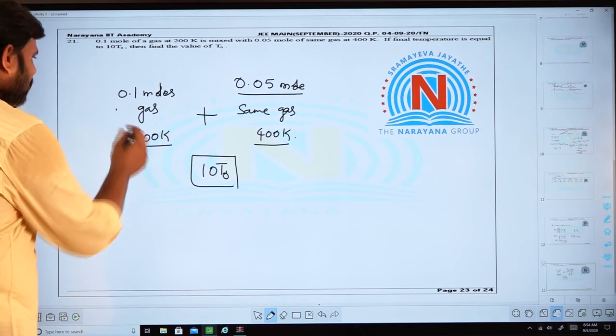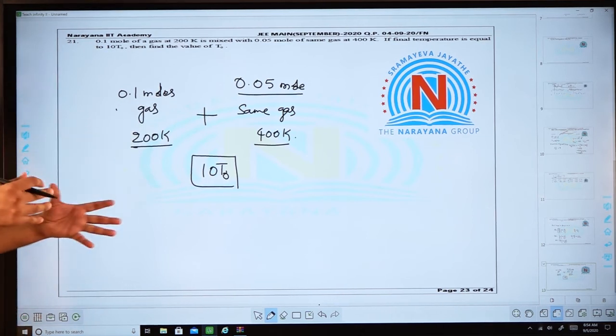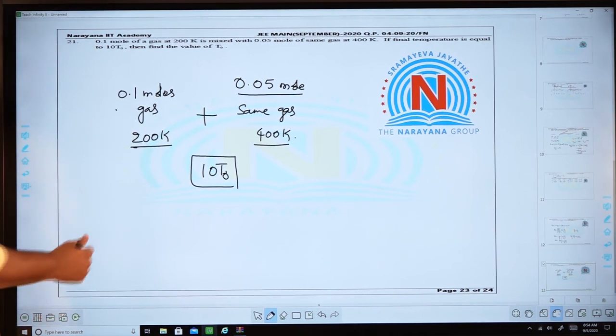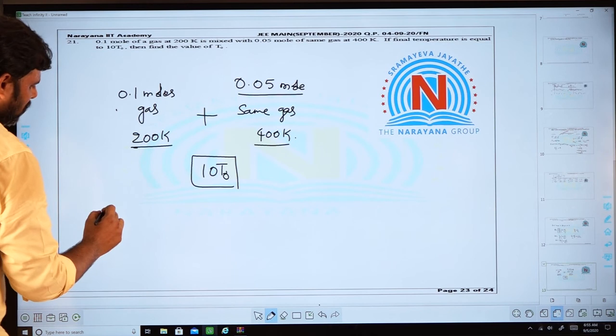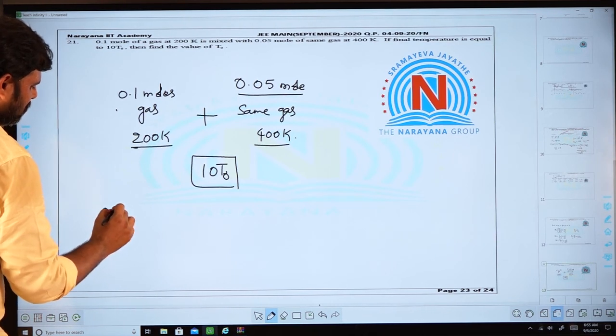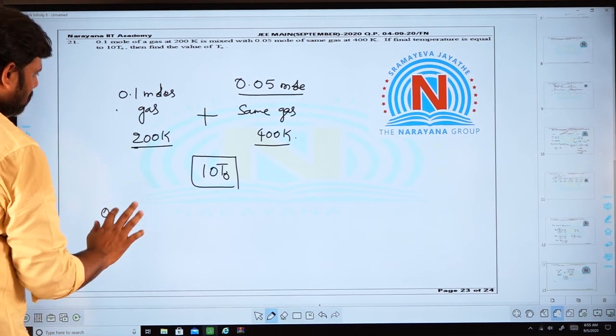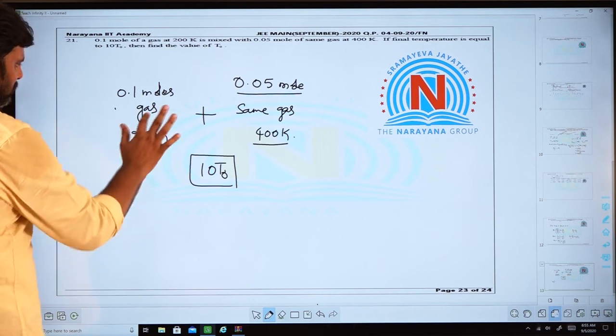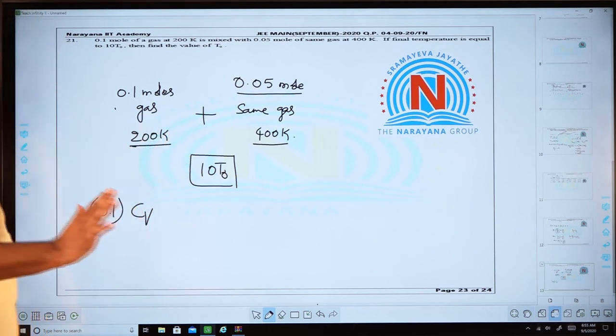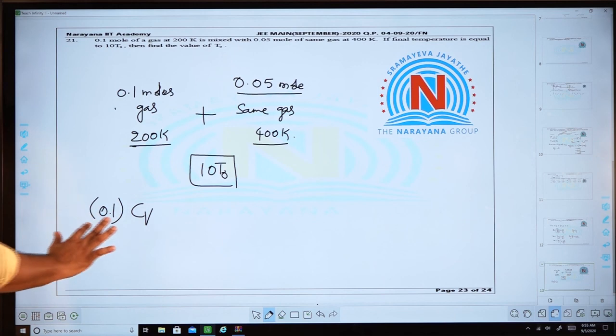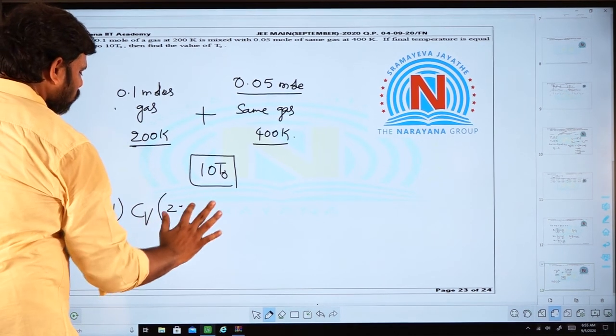So when you write down the internal energies of the two gases and add, it must be constant, right. So N into CV, where CV is the specific heat at constant volume, into 200.